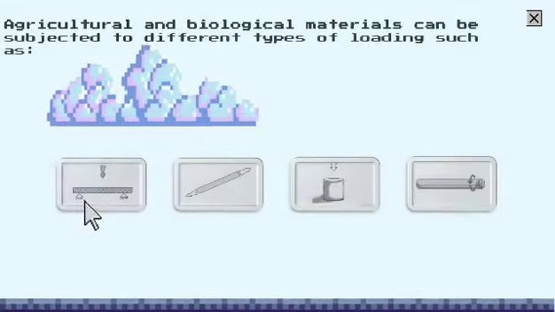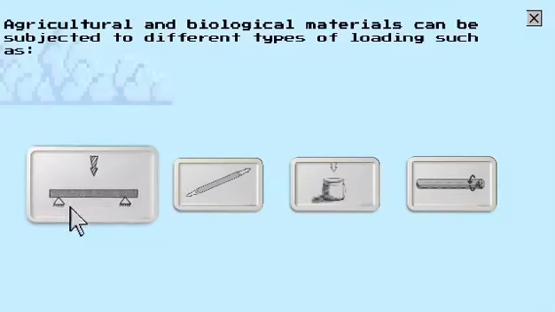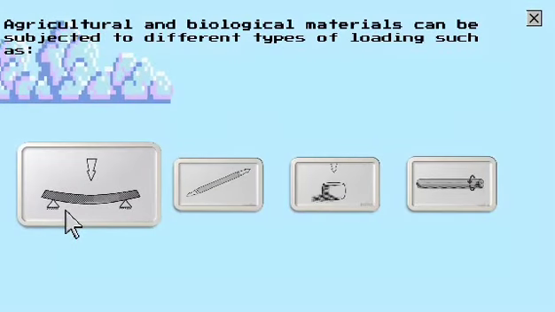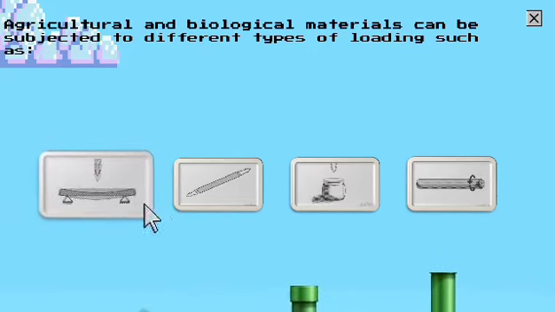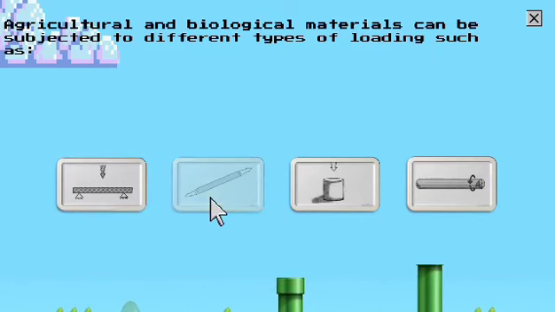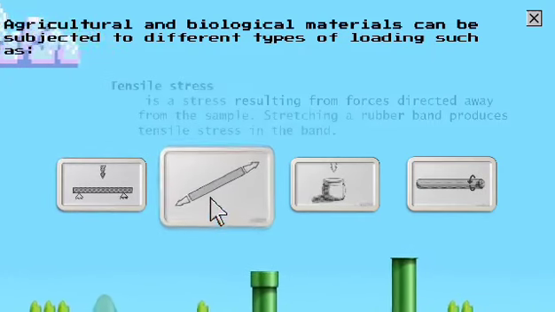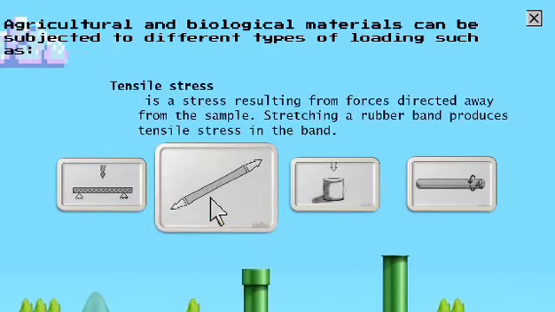Here are the different types of mechanical behaviours. Bending stress occurs when a material is subjected to a bending load or force. Tensile stress is a stress resulting from forces directed away from the sample.